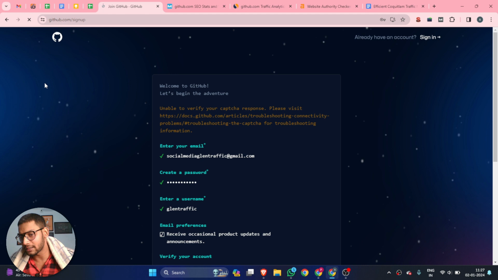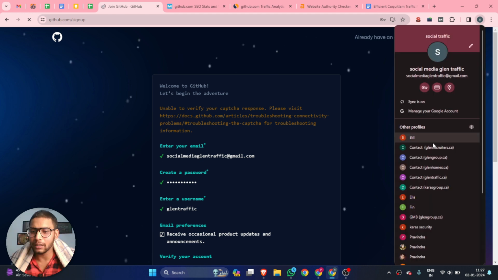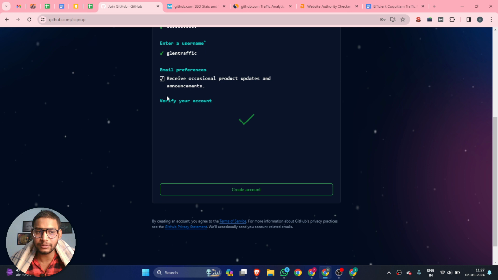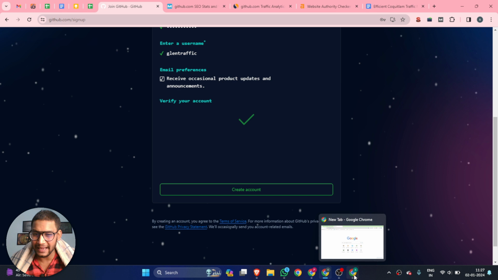I have recently created my profile with a different account, so I can show you. This is a simple process. You add your email ID, password, username, and then the website asks you for the captcha verification. Once you verify the captcha, the website sends you a verification email.